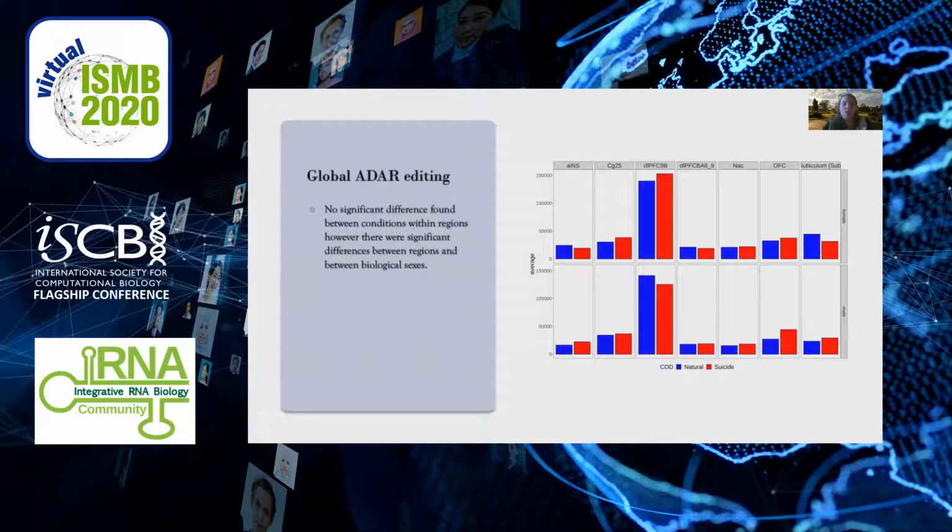When we start looking at the global editing level, considering all ADAR editing sites transcriptome-wide, the only significant difference we see is between regions and between biological sex, but not between suicide and natural death. Natural death shown in blue and suicide shown in red.